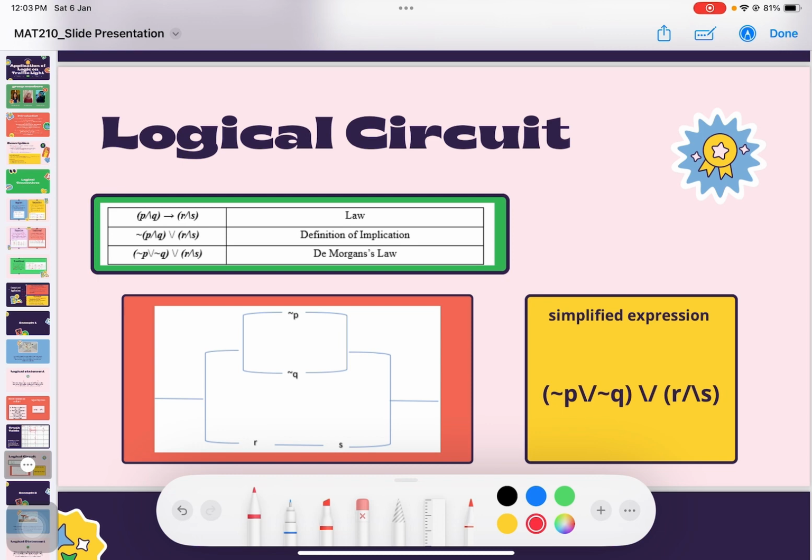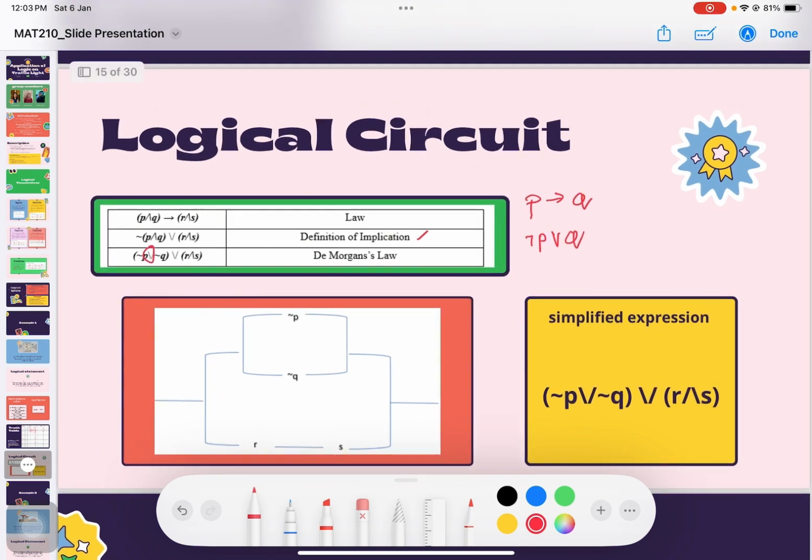First, we use the definition of implication: when P implies Q, it becomes not P or Q. And then we use De Morgan's law, which changes the symbol AND to OR. So this is the circuit, where OR will use this symbol and AND will use this symbol.